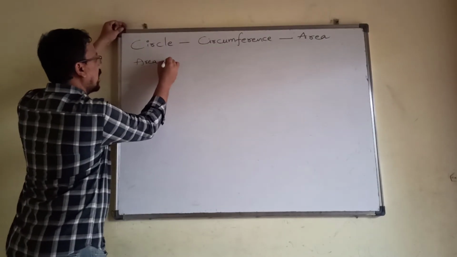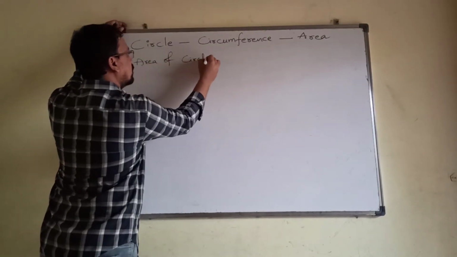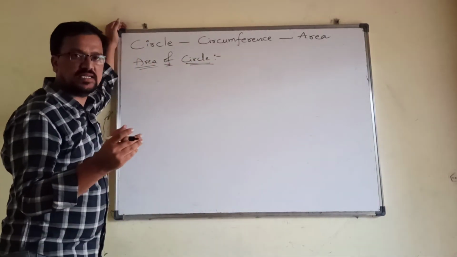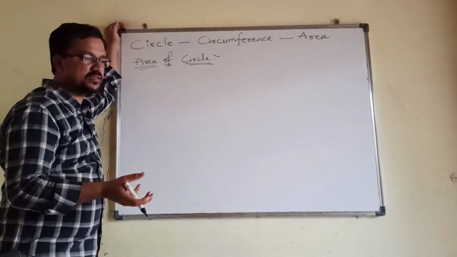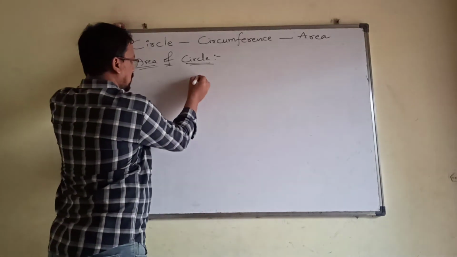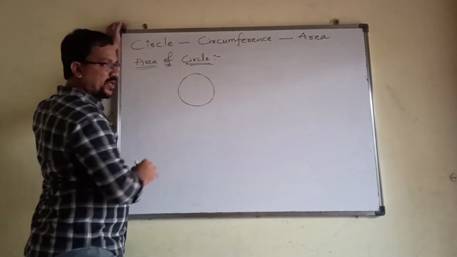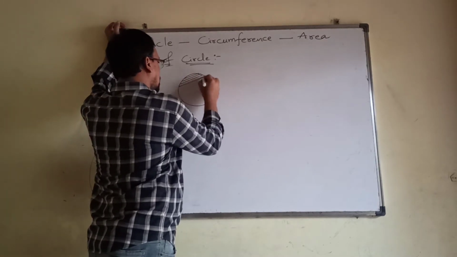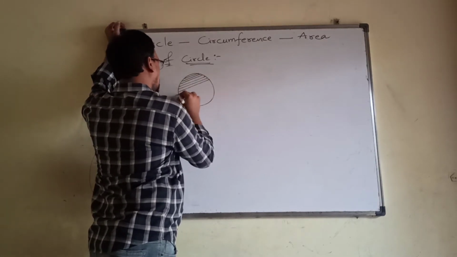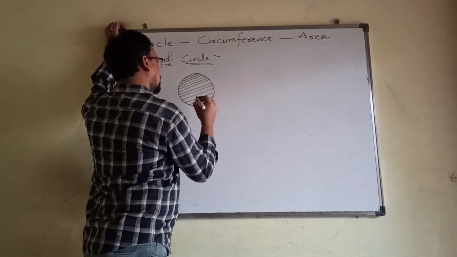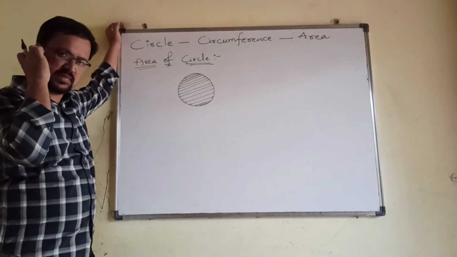Now we will find out about the area of a circle. You know, the area is the region of the surface enclosed by a closed figure. We know that a circle is a closed figure. It has enclosed this surface. So how to find the area enclosed by this circle? It is very simple by this activity.